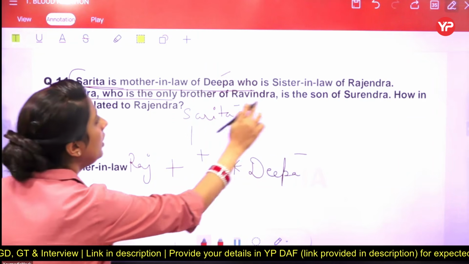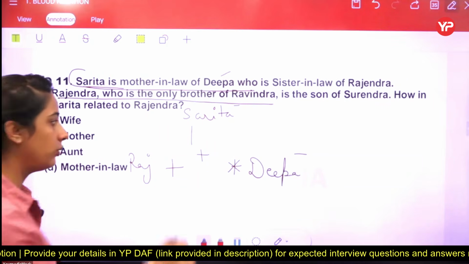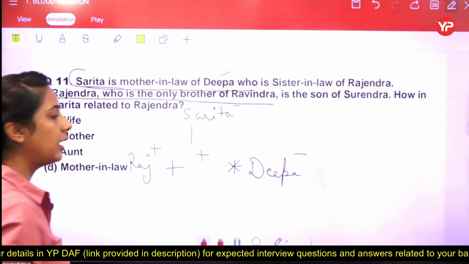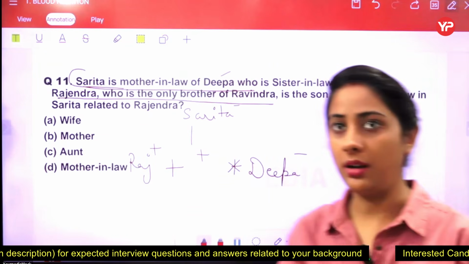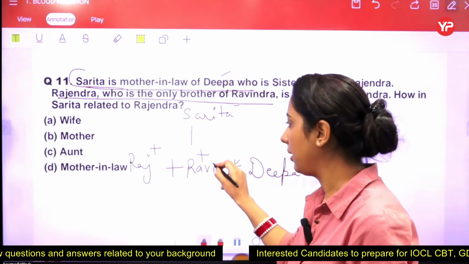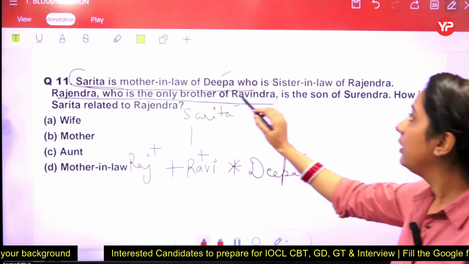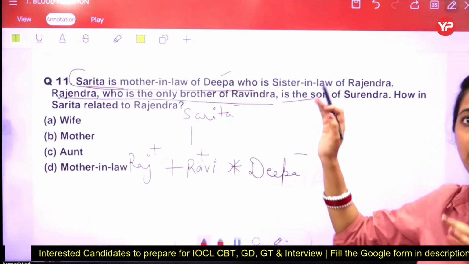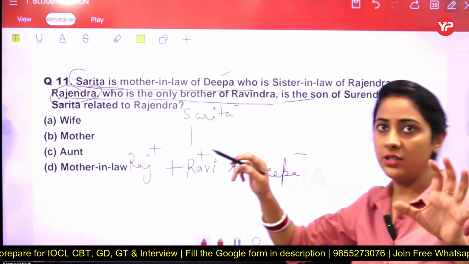Rajinder, who is the only brother of Ravinder. Rajinder is the only brother of Ravinder. So from that we can say that yes, now the gender of Rajinder is clear and Rajinder is the only brother of Ravinder. So from that we can say that here we have to set the Ravinder. Right? The next, this comma says that you have to read the information from this person who is at the first point.